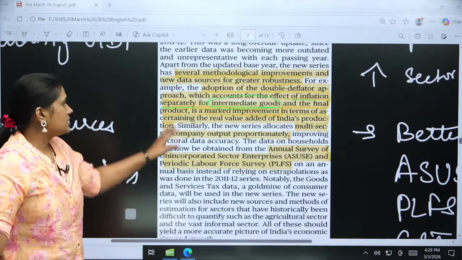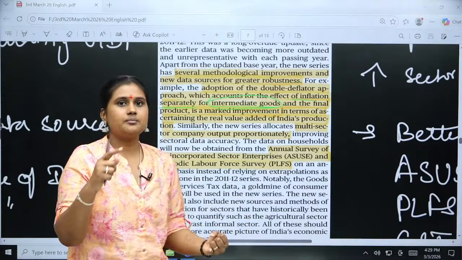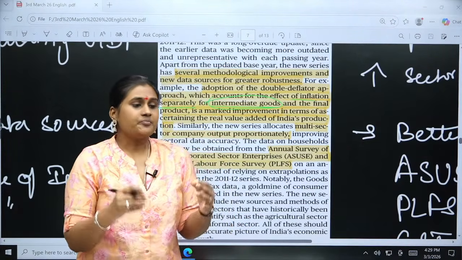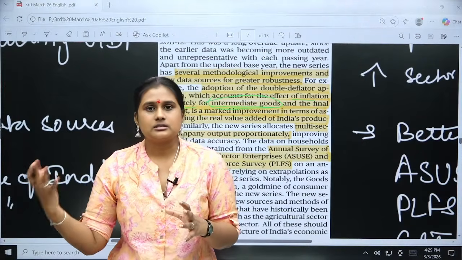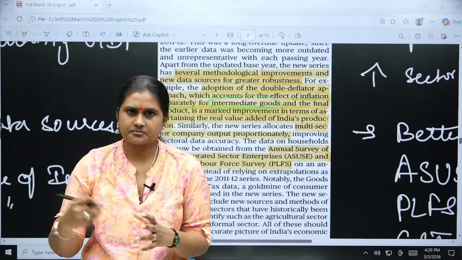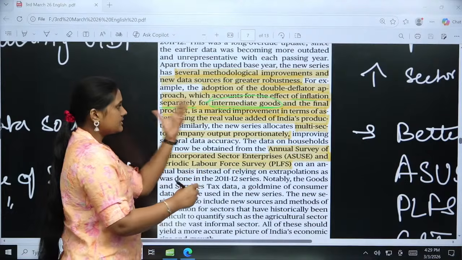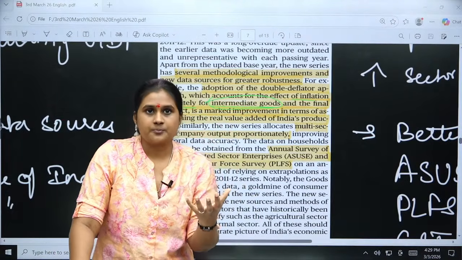So the intermediate goods are such goods where, if I am manufacturing a car, the bolt is very important, right? For the wheels, the aluminium, and also for the car seats, I need the leather or any other material, right? So these are intermediate goods, needed for getting the final output.